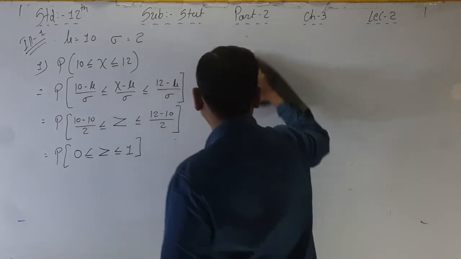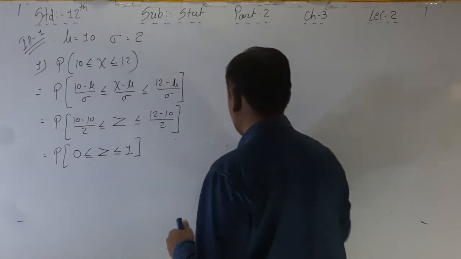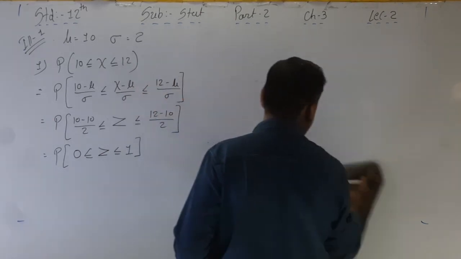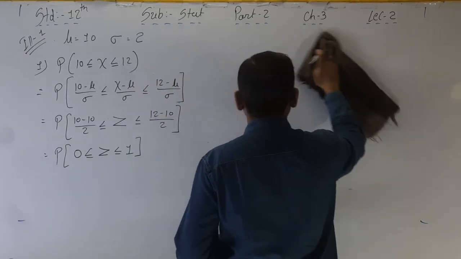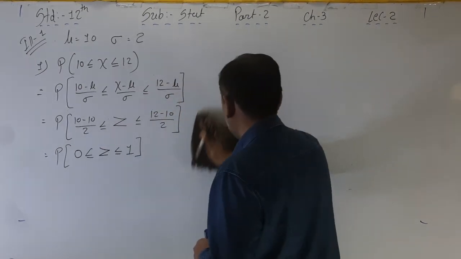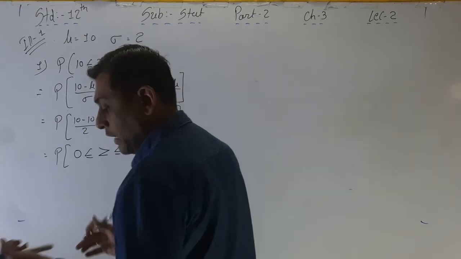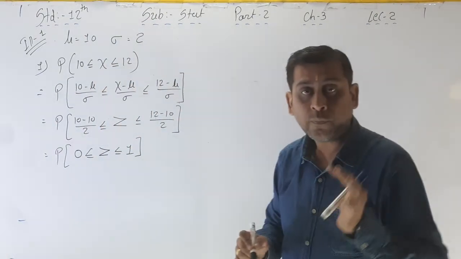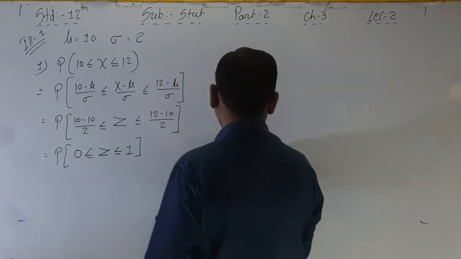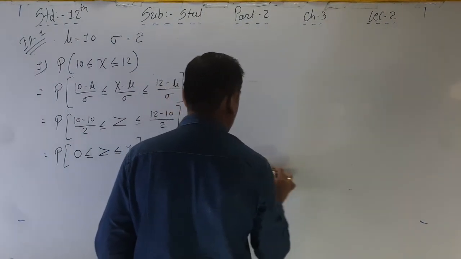a curve. We have to prepare a curve in each and every sum, for the standard normal variable, or we can say the normal variable, normal distribution. Whenever the normal distribution is there, we have to compulsorily draw it. If the question is regarding finding the area, then we have to compulsorily draw a curve. What is that? See here, I am trying my best.